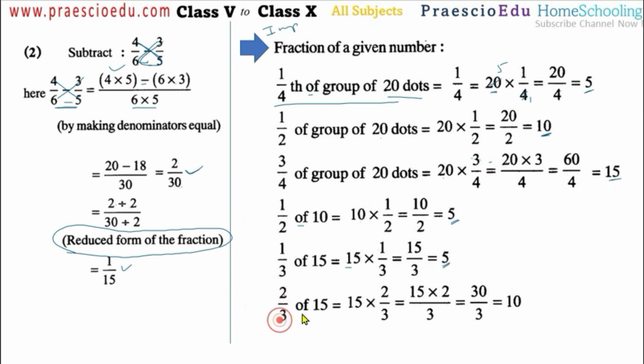Like this one, 2 by 3 of 15. So 15 multiplied by 2 by 3. Sorry, 15 multiplied by 2. So it comes to 30, and divided by 3 is here. So 3 ones are, and 3 ones and 0 as it is means 3 tens are, or we can say the answer is 10.